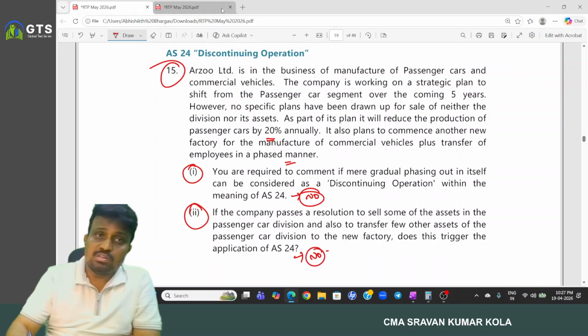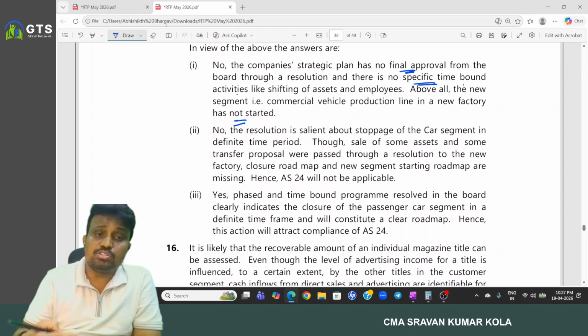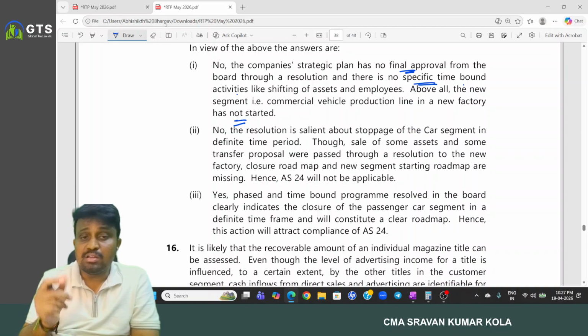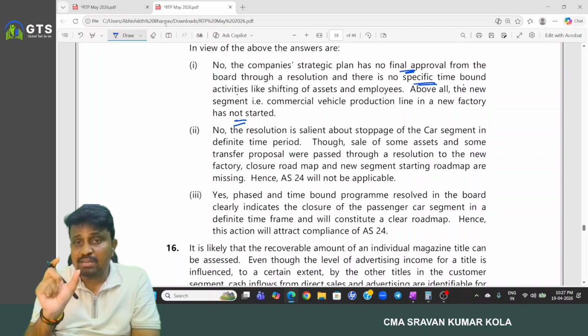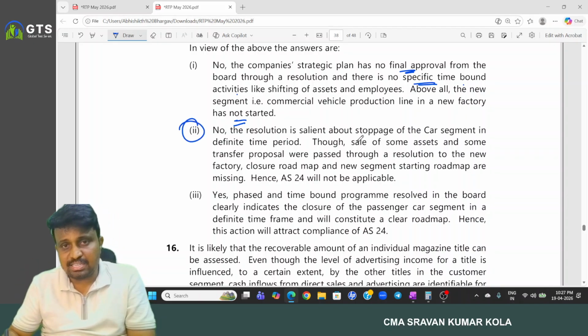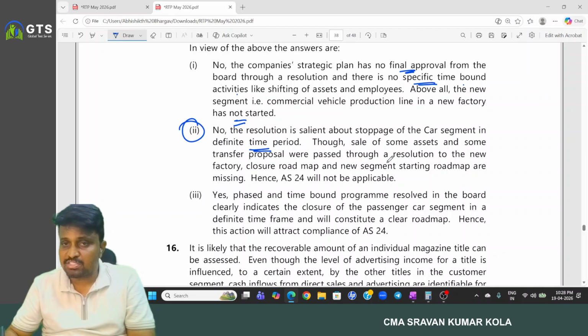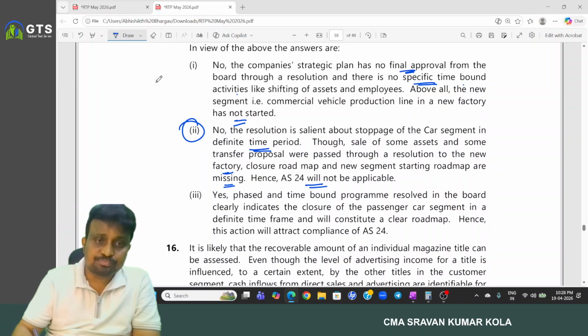No, because just by passing the resolution we can't say they are getting the final approval, and just by passing the resolution you can't consider it as a discontinuing operation because the time framing is not mentioned. So we have to clearly mention by what time the total discontinuing operation will be completed. So the resolution is silent about the stoppage of the car segment in a definite time period. So though the sale of some of the assets and some transfer proposals were passed through a resolution to a new factory, the closure roadmap and new segment starting roadmap are missing, and hence AS 24 will not be applicable.